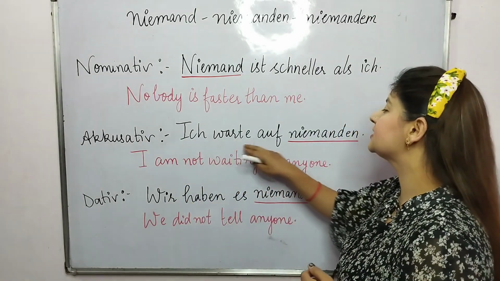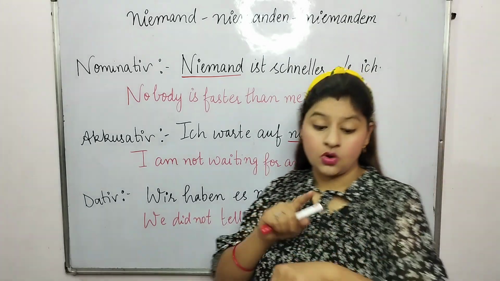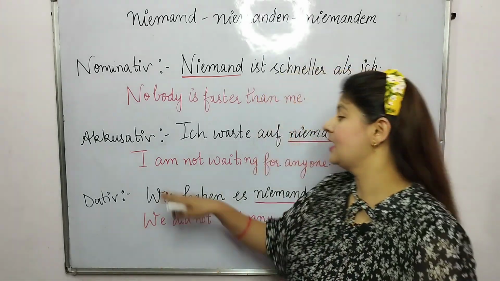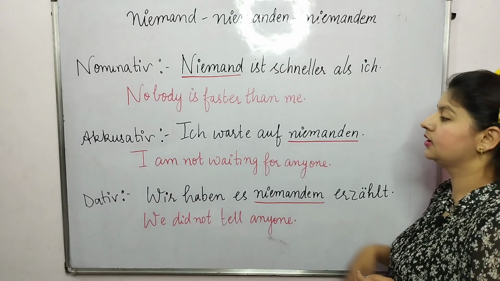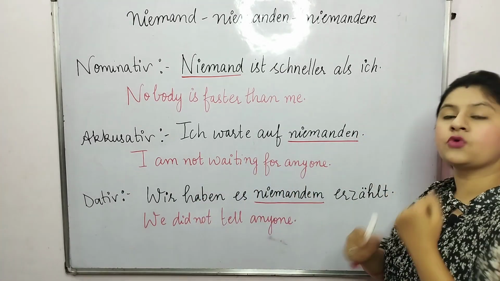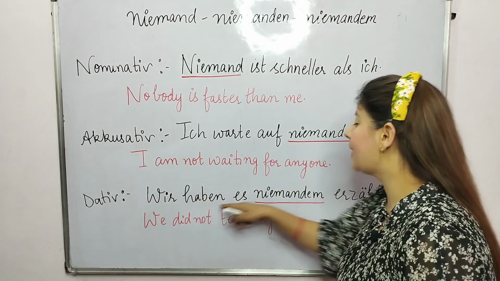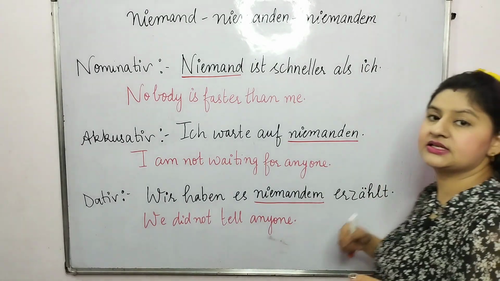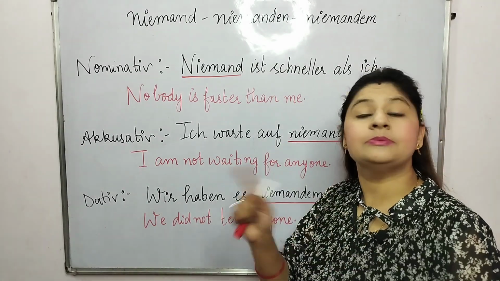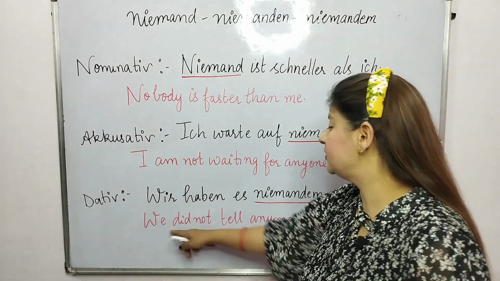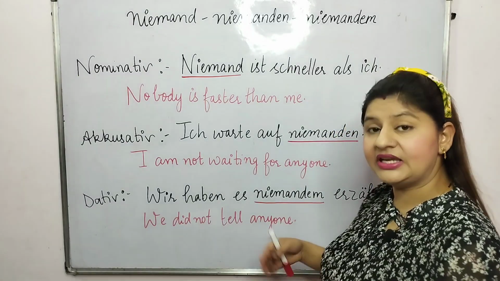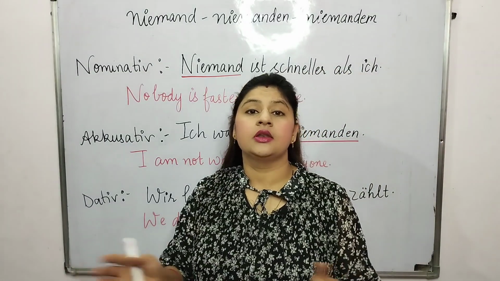Accusative: Ich warte auf niemanden. I am not waiting for anyone. Dative: Wir haben es niemandem erzählt. We did not tell anyone.